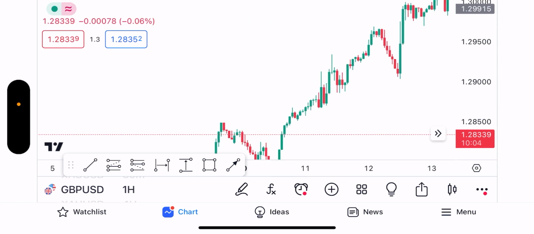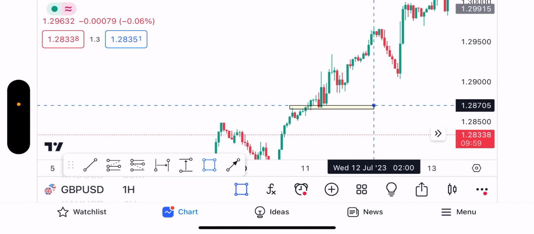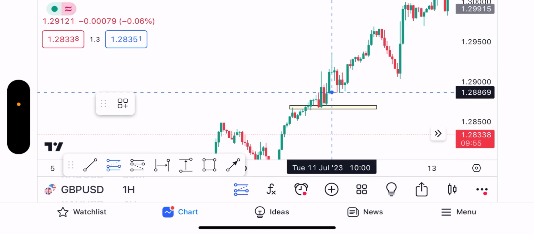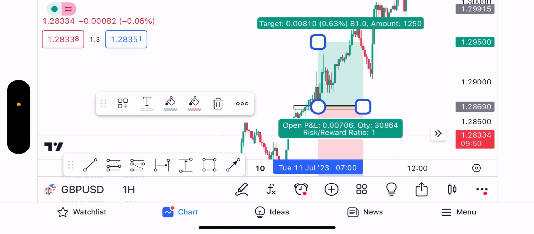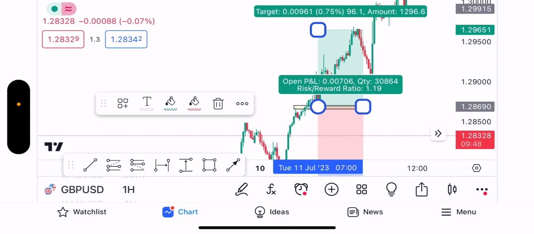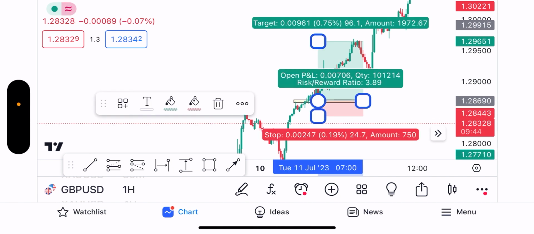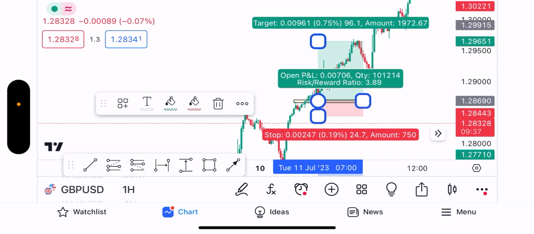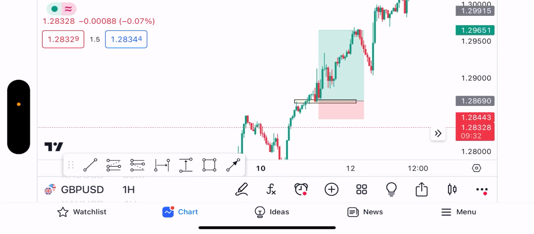Almost every pair, right? If we look at this one as well, we realize that this was during the London session as well. So if you put it here, just look at that. If you had caught this whole swing, right? I'm a swing trader. That's why I don't scalp. So you can see that would have been a 100 pip move with absolutely no drawdown. Just a simple break and retest with absolutely no drawdown, right?